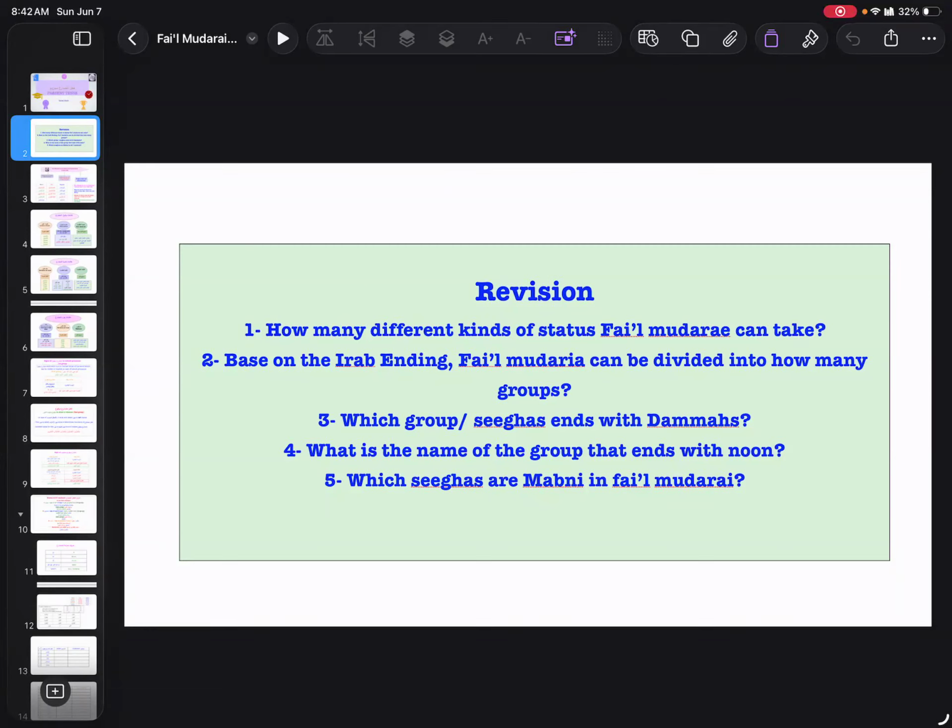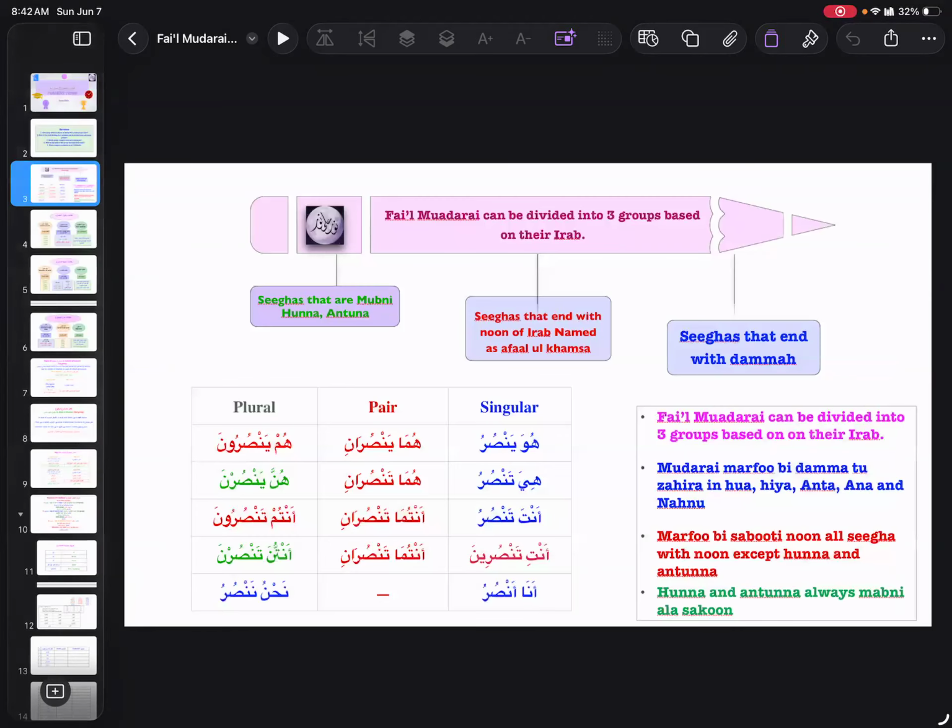Which sigas are mabni in fi'l mudari'? We already established that: hunna, antunna. Hunna, antunna. Yes, right. So we need to remember all these things, right? So now look over here.